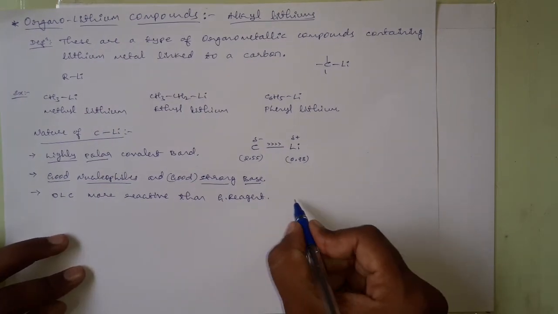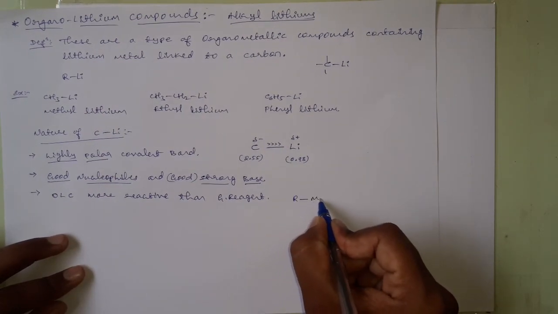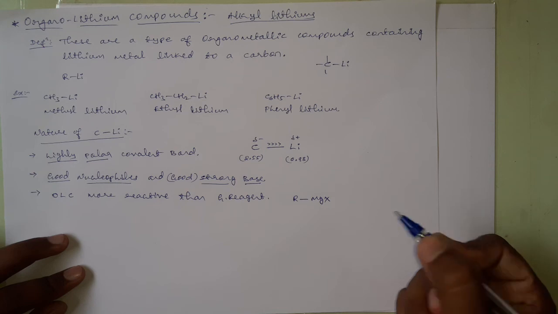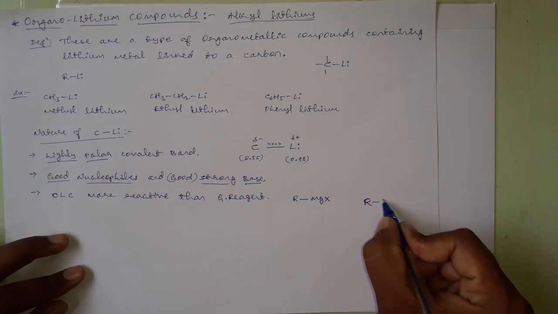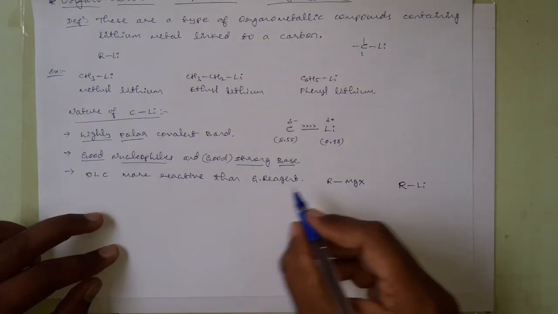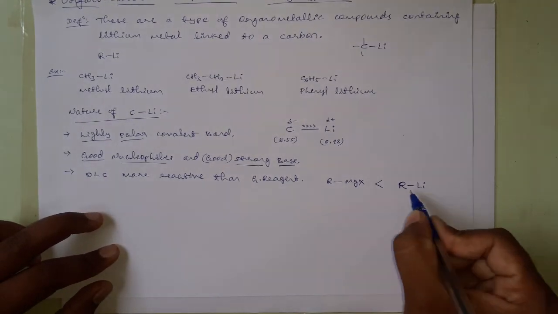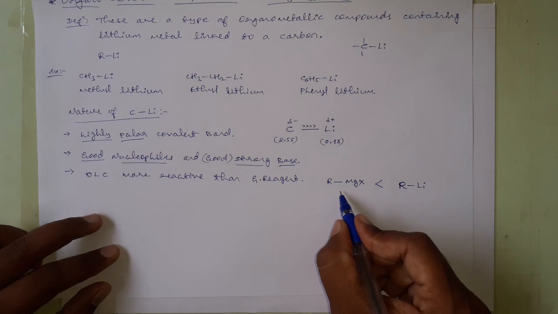And we know that the formula for Grignard reagent is RMgX, correct? And the formula for organolithium is RLi. And here they are telling that the reactivity of these organolithium compounds is more than that of the Grignard reagent.